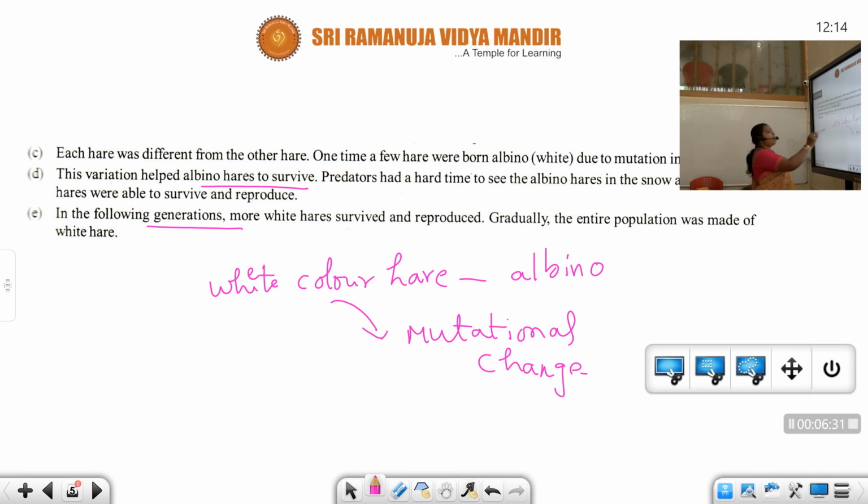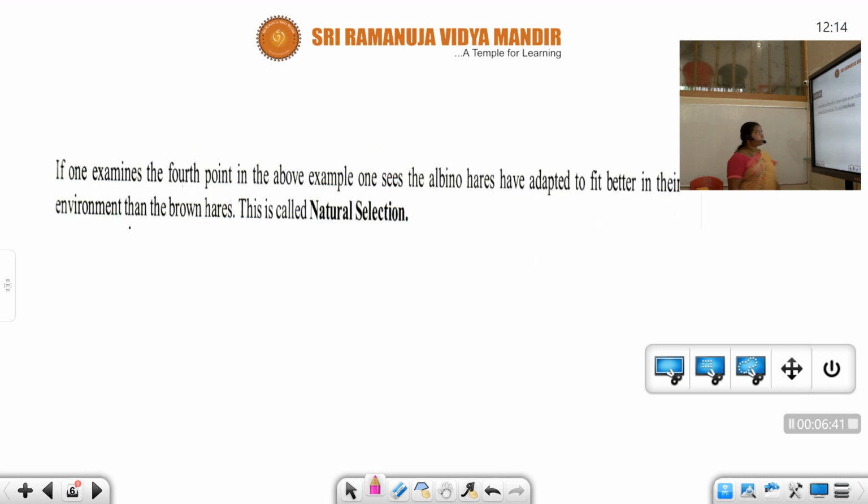And so in this way our brown colored hair changed into white color hair, that is albino. It is one of the mutational changes. If one examines the fourth point in the above example, one sees the albino hairs have adapted to fit better in their environment than the brown hairs. This is nothing but natural selection.